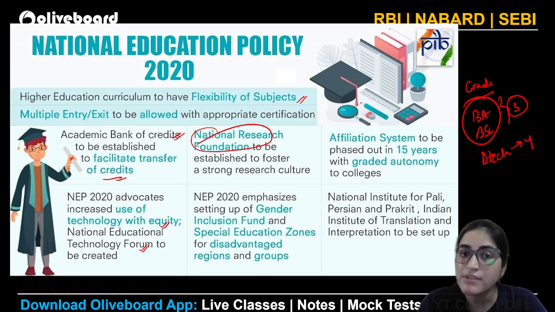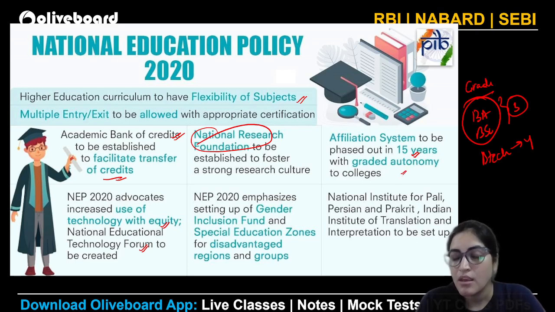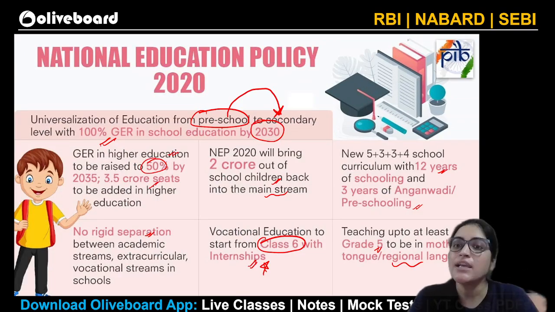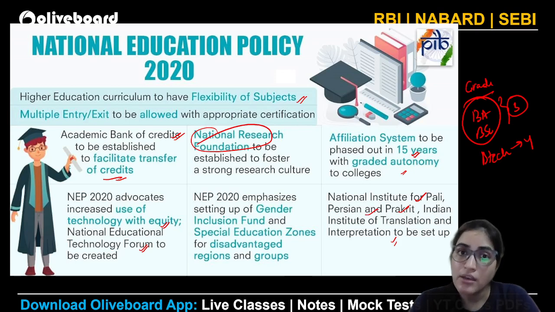NEP 2020 emphasizes on setting up of gender inclusion fund and special education zone as well. It will be there for disadvantaged regions and groups. Then we have affiliation system to be phased out in 15 years with graded autonomy to the colleges. National Institute for Pali, Persian, Prakrit, Indian Institute of Translation, they all will be set up. So, not only in your basic education, we are focusing upon regional languages or our scheduled languages, but also in your higher education, we want to develop institutions altogether.